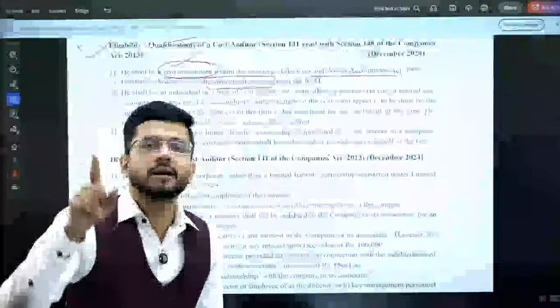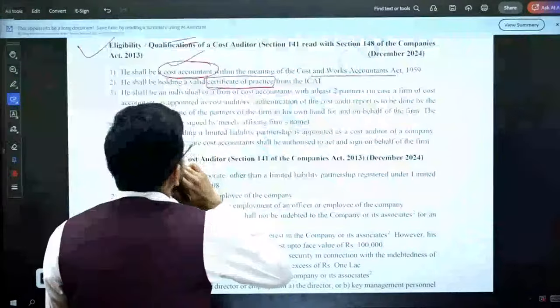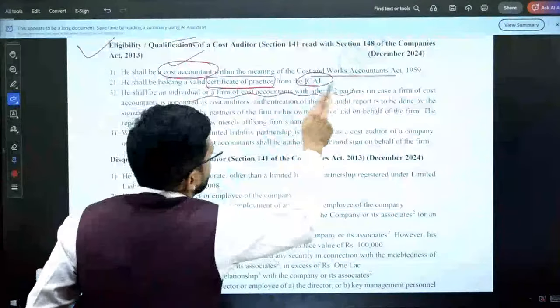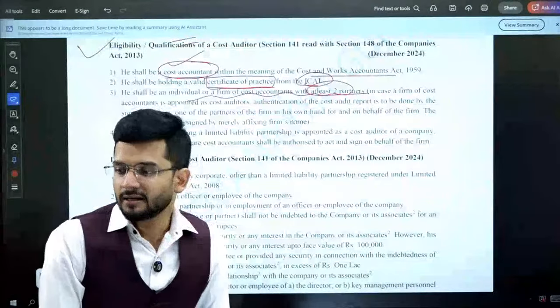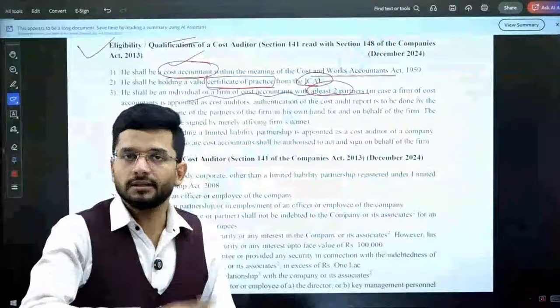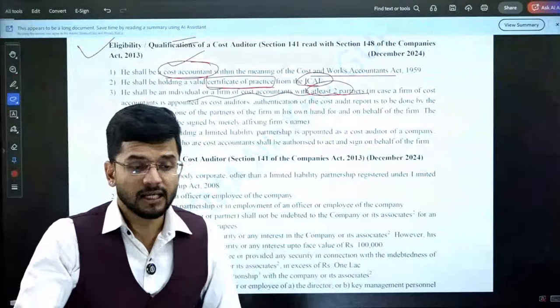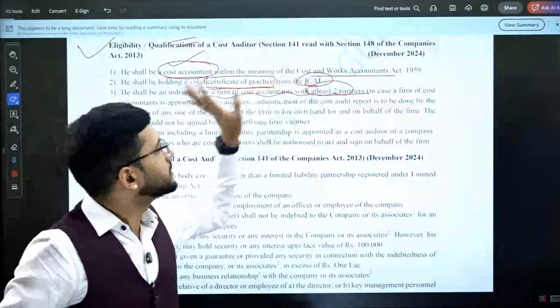Once you get a membership number, you become a cost accountant. But then you need to obtain the certificate of practice from ICI, Institute of Cost Accountants of India. It can be an individual or a firm of cost accountants. You can also have a practice with a partner. So 2 partners can start their own practice, or even a single CMA can start his practice. He can be a proprietor. Proprietor is also permitted and partner is also permitted.